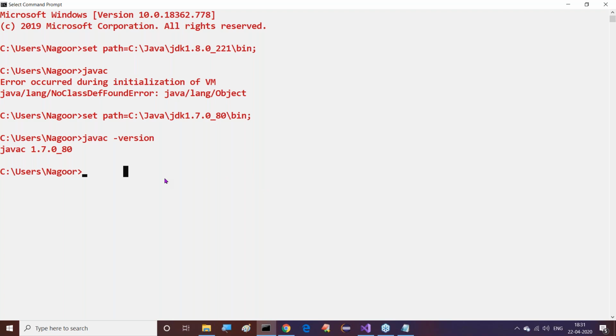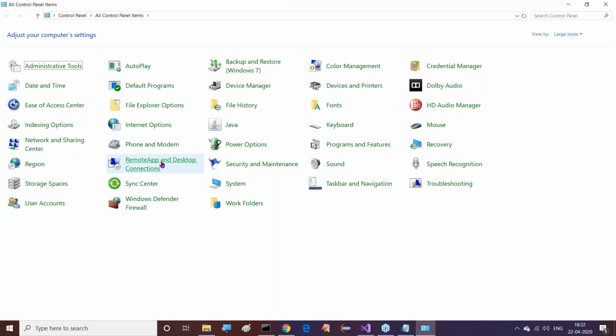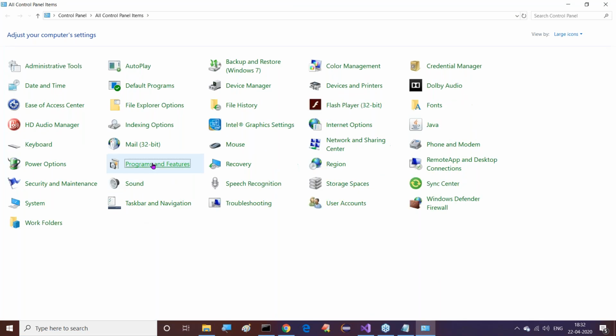Yeah, just wait. Guys, 1 minute. Let me explain this point here. Meanwhile, I want to go to the control panel and uninstall it once again. Which one do I want to go to there?